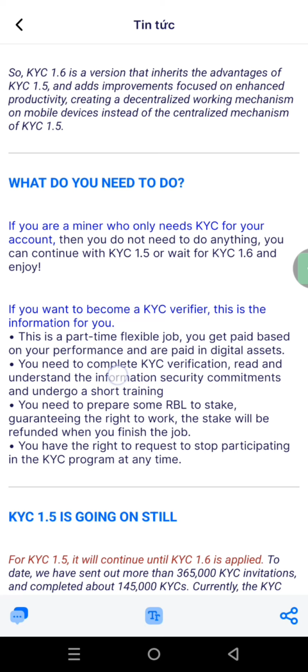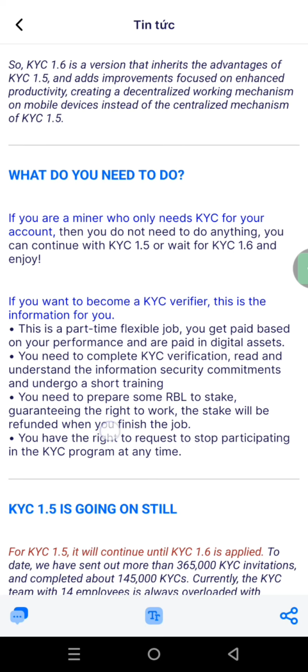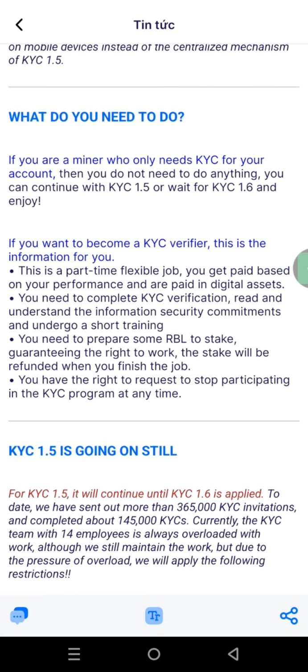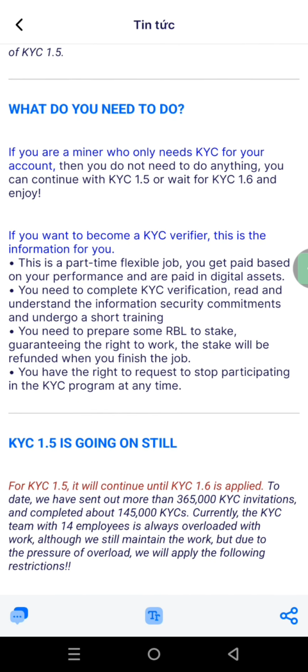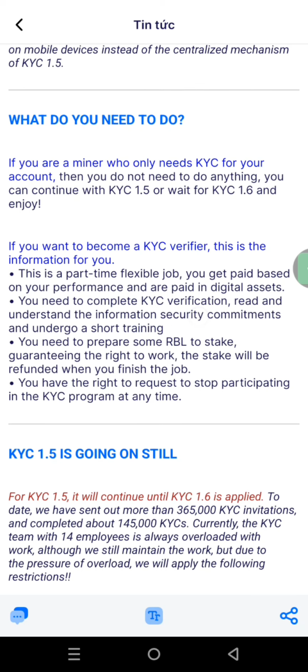So if you want to become a KYC verifier, this information right there is very, very important for you. This is a part-time flexible job. You are hearing it from themselves. They say you get paid based on your performance and are paid in digital assets. So it simply means you are being paid in cryptocurrency. They say you need to complete KYC verification, read and understand the information security commitment, and undergo a short training. I already hinted you earlier that you are also going to pass through a training.